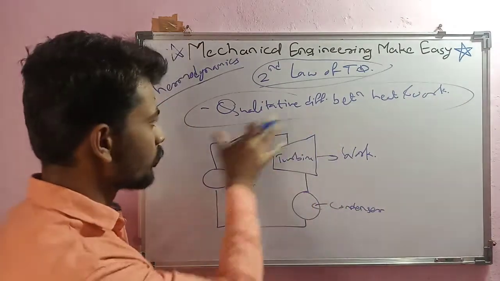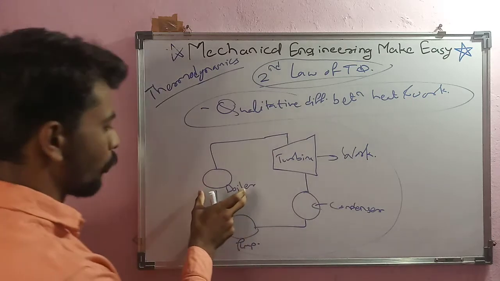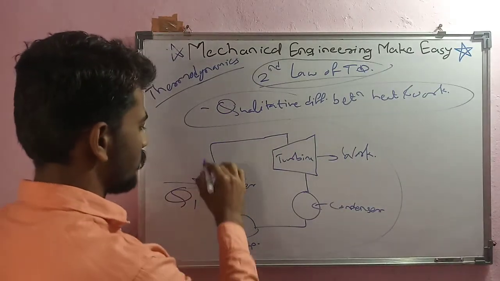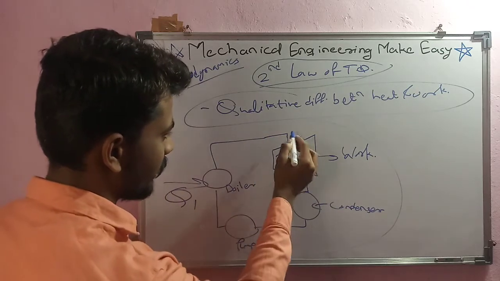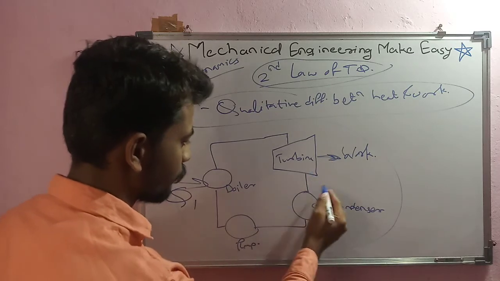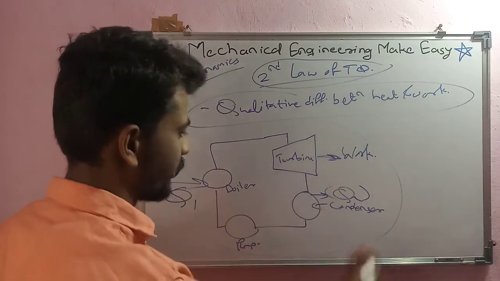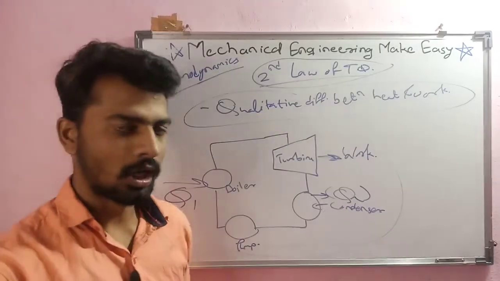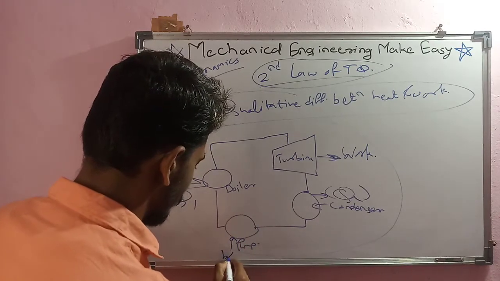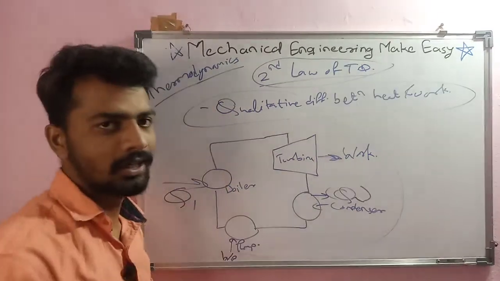Just consider one figure here, or one cyclic process. A boiler is there from where we are supplying say Q1 heat. After supplying heat, the steam will go to the turbine, and the turbine will produce some work, and after that we will reject some heat to the condenser. This will be Q2, which will be rejected to the environment or another fluid. And here at the pump we also supply some amount of work. So this is the simplest cycle that I have considered here.